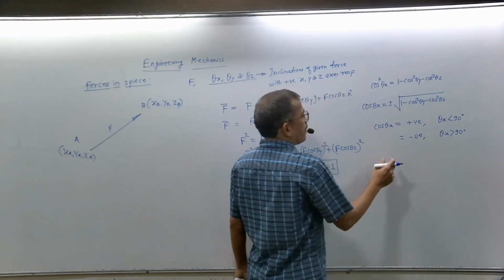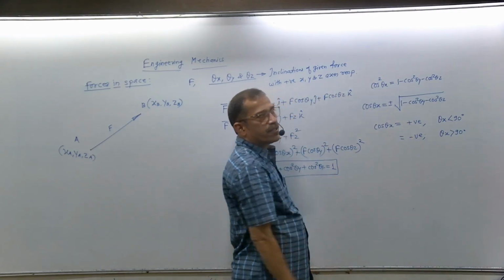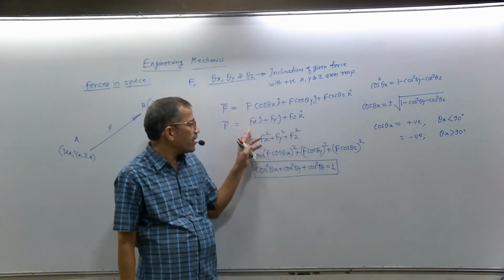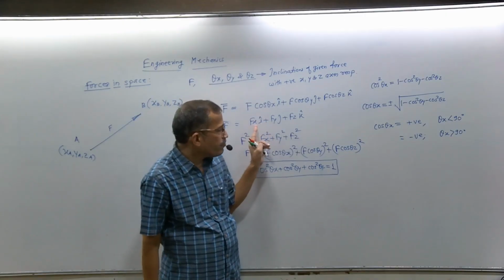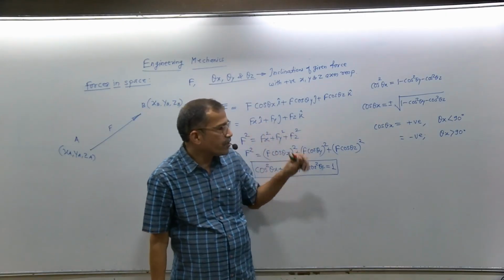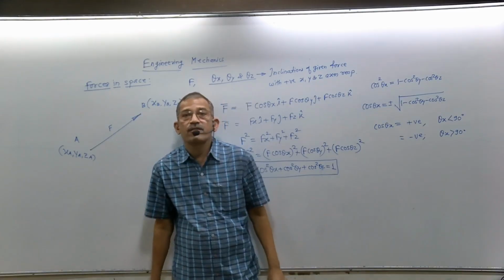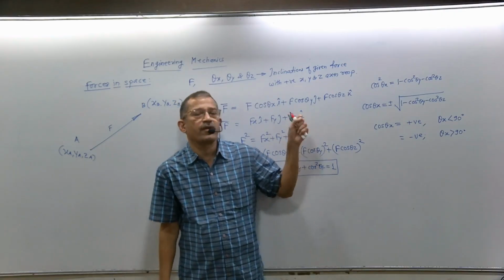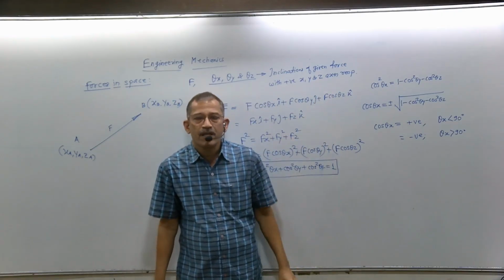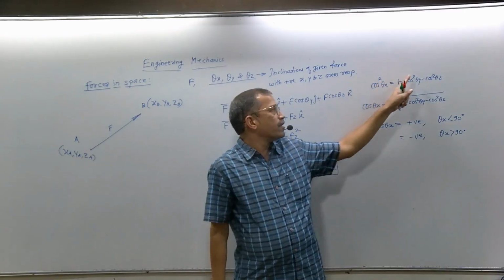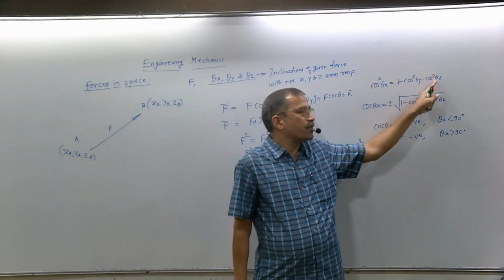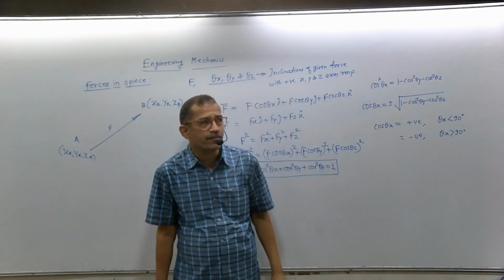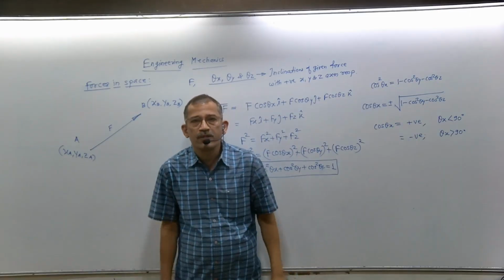That means which root we select depends on what? For the force whose theta x you have to find, which is not given in the problem, its component along the x-axis must be given, whether it is positive or negative. Say a force of 800 Newton is inclined at some angles, 30 degrees and 60 degrees, with the y and z axes. Find the inclination of the force with the x-axis.